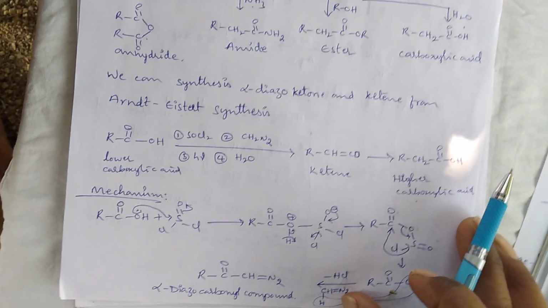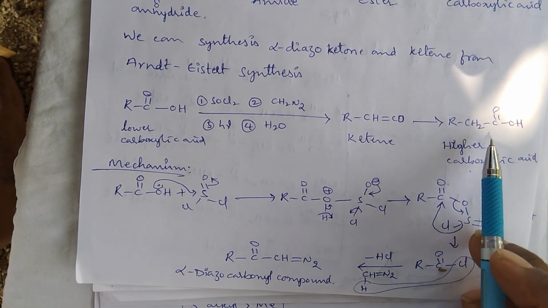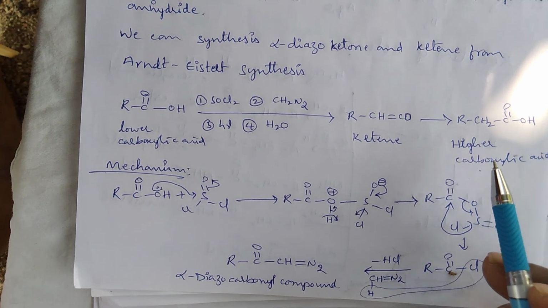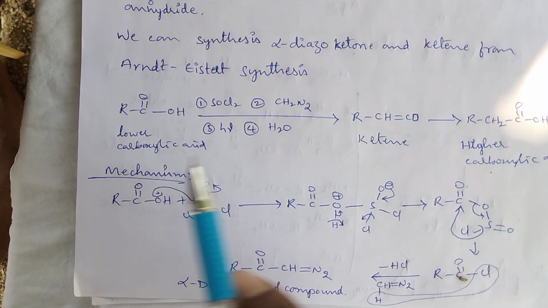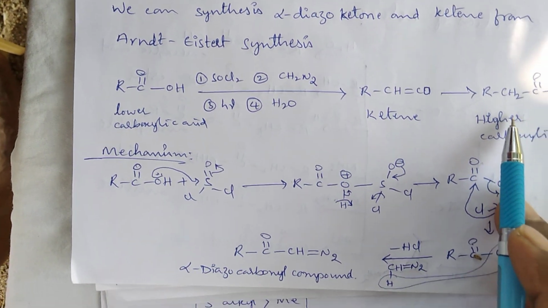So this reaction is also known as the homologation reaction. Homologation means the resulting product has one carbon more than the reactant.